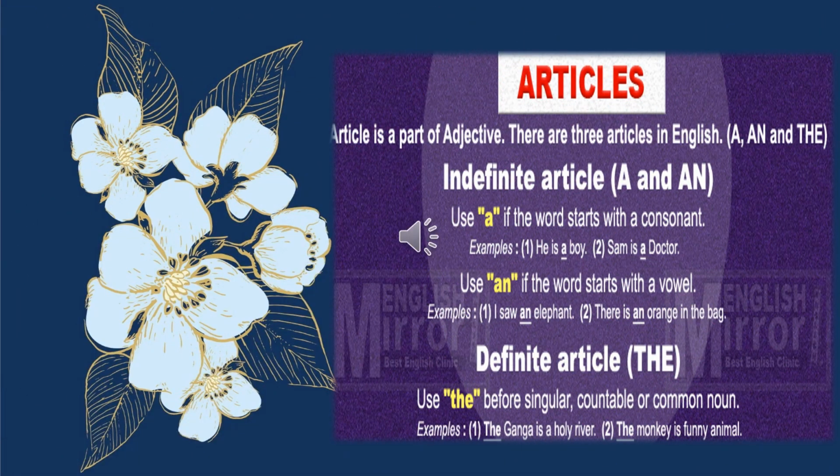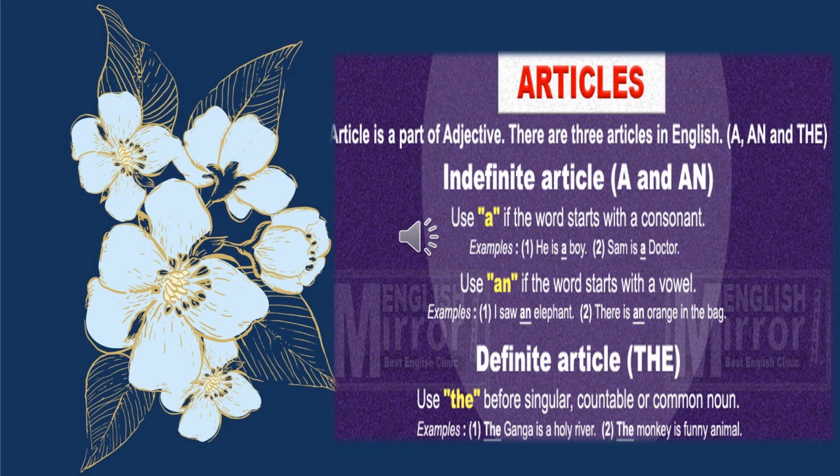Now we will have a quick recap of a, an and the. What do we call a, an and the? Articles. So what is an article? Article is a part of adjective. There are 3 articles in English. How many articles? 3 articles. And what are they? A, an and the. Now these articles are divided into 2 parts. How many parts? 2 parts.